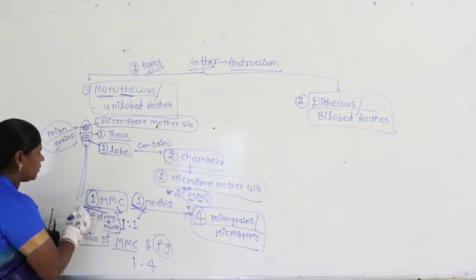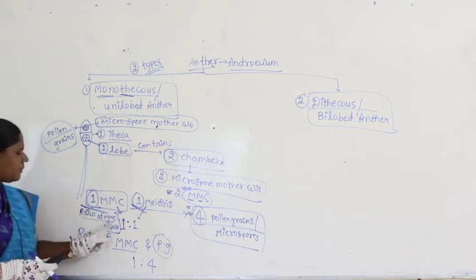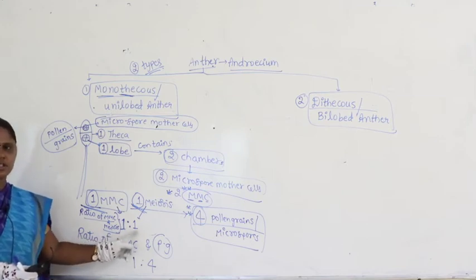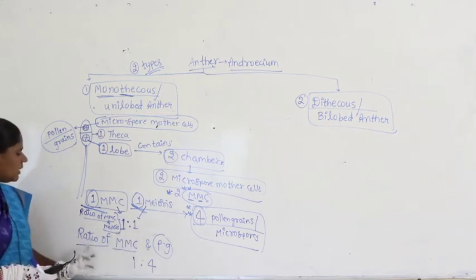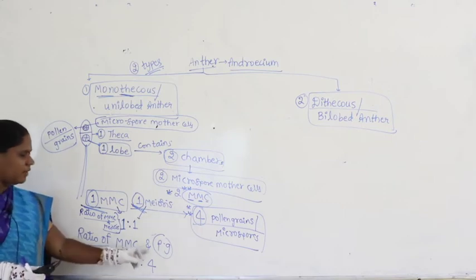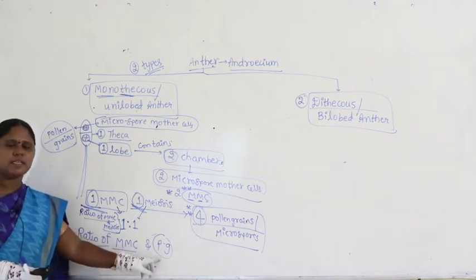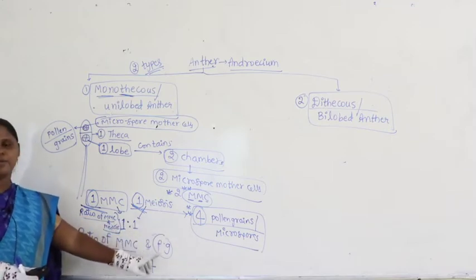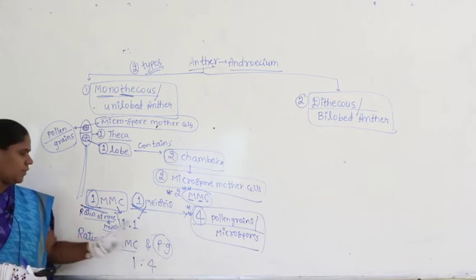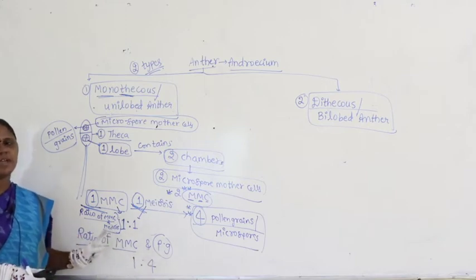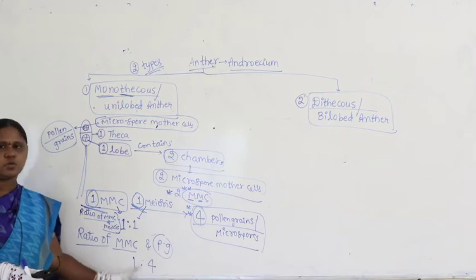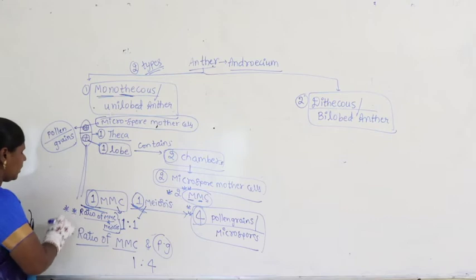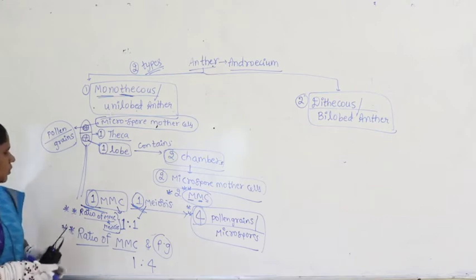So clearly I mentioned the question here, ratio of MMC and meiosis, take it for granted that this is a 1:1 ratio. Similarly, if the question is ratio of MMC and pollen grain, sometimes in place of pollen grain, microspores will be mentioned in the question. At that time you have to take it for granted that there are 4 in number for 1 MMC. So what could be the ratio we have to present here? 1:4. So these two are very important. Based on this we have numerical questions which we have to solve.